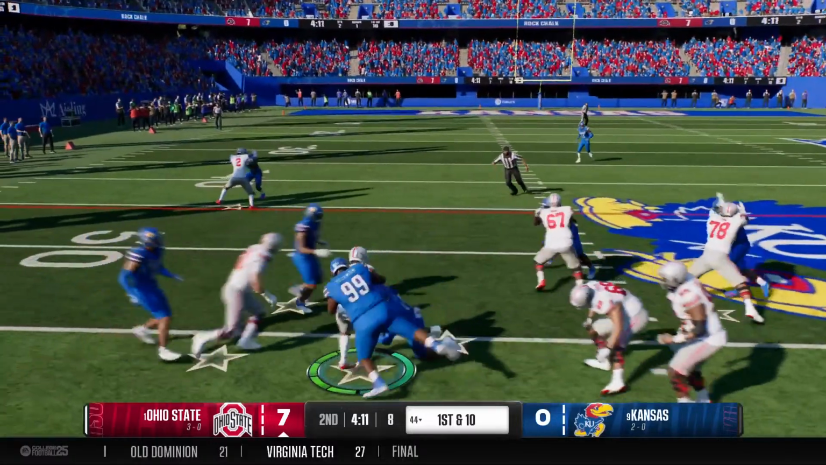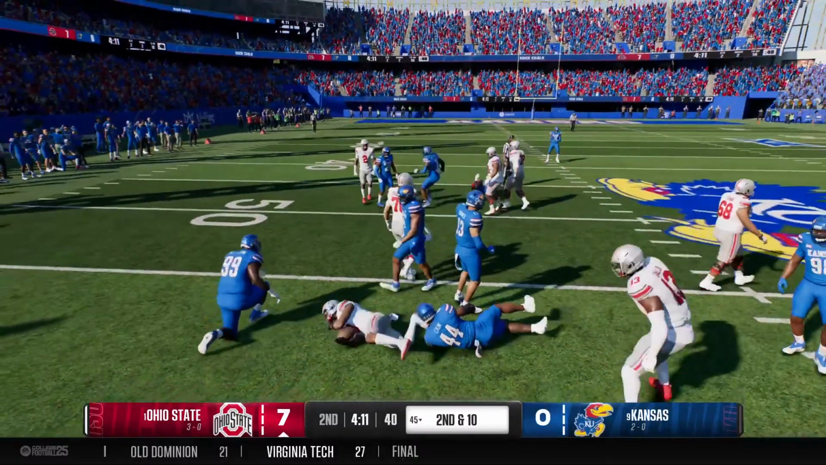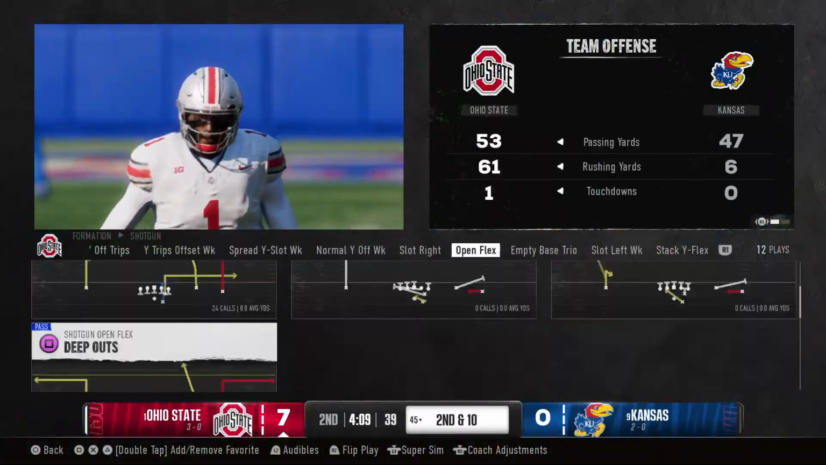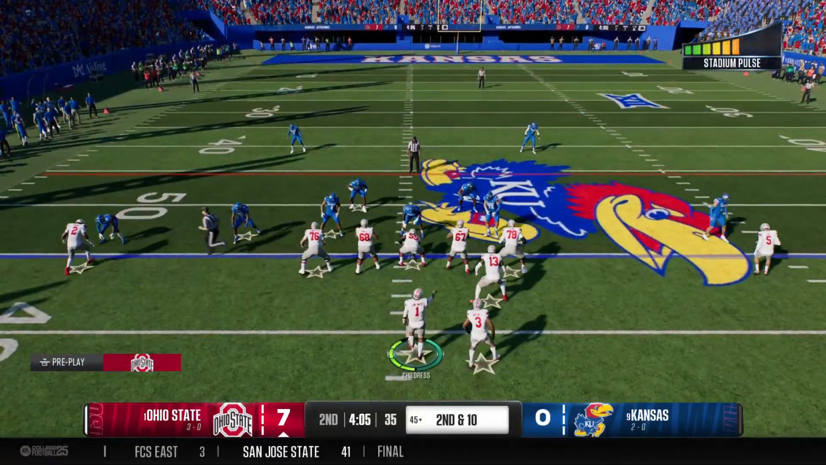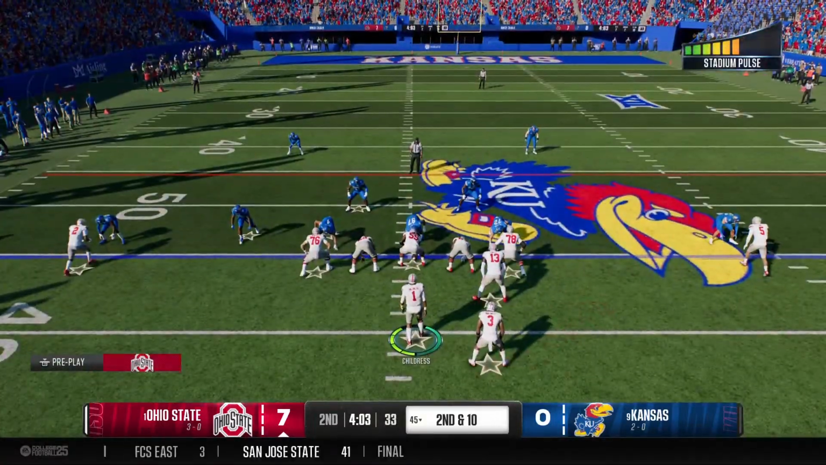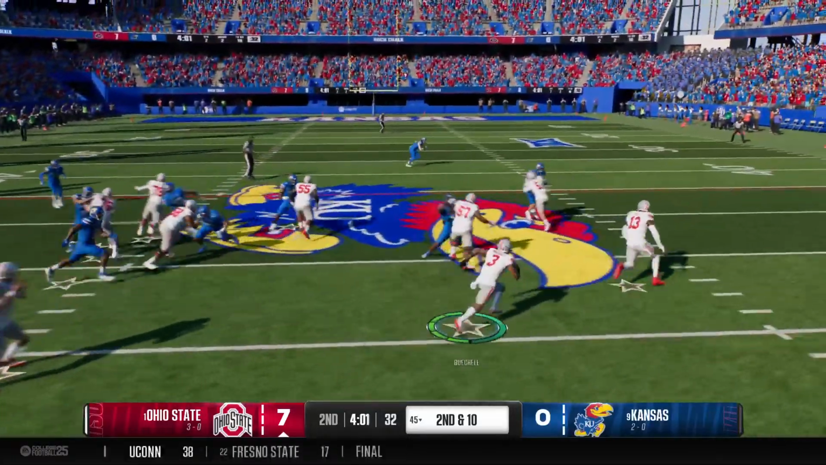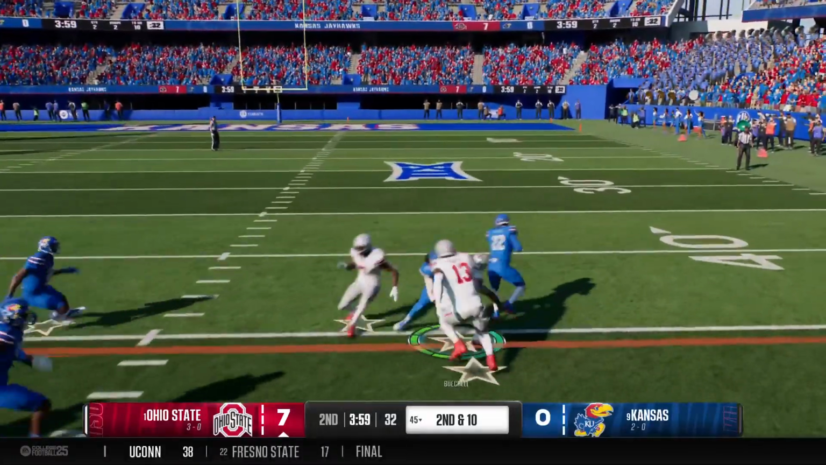From the shotgun now. Here's a handoff inside. And we're able to tackle the ball carrier there. Well, the back just had nowhere to go. How about the defensive line? They eat up all the blocks up front, freeing those linebackers up to be able to make the play. Just a bad play all around for this offense.